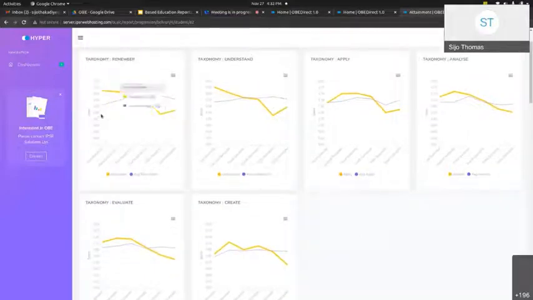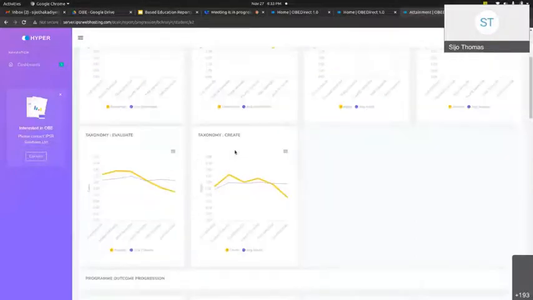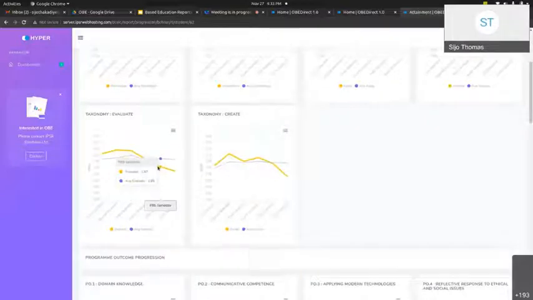In the first semester he started, for example, with the remember taxonomy, with a 2.5 score, and in the second semester he is almost maintaining the score, but by the fifth semester his score has come down. That means his learning shows some kind of inconsistency. The same is applicable for understand, apply taxonomies, and everywhere in the fourth or fifth semester his score has come down. That means something happened with that particular student in the fourth semester.